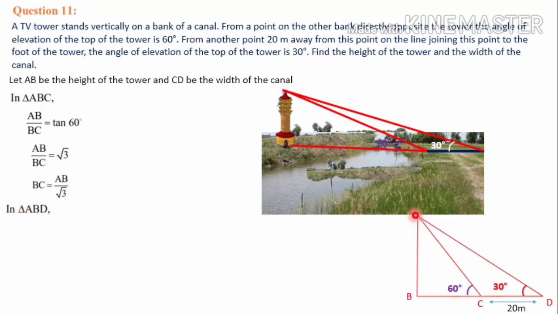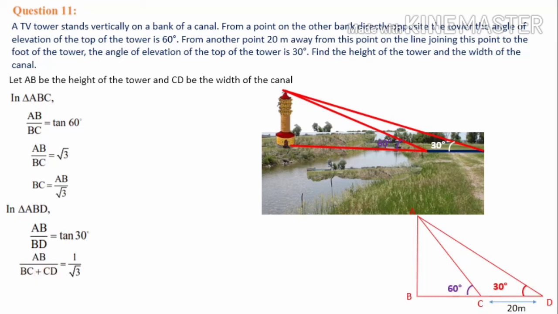Then in triangle ABD, the bigger triangle, here also with respect to 30 degree angle, AB is opposite and BD is adjacent. So relation is tan 30 is equal to AB by BD. From here AB divided by BD we can split. This total length BD we can split as BC plus CD.